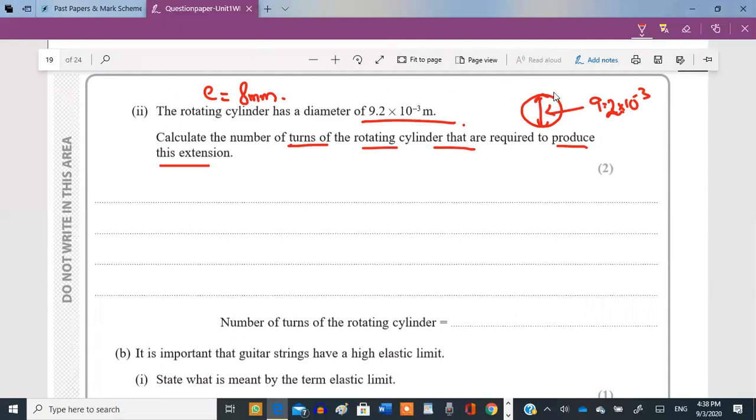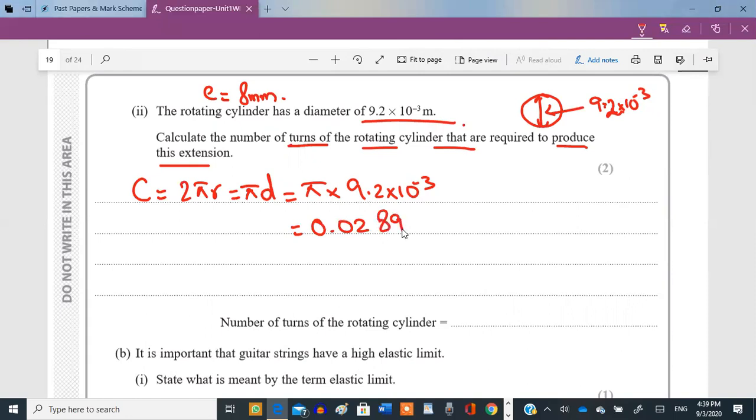So how many times do we need to wrap this 8 millimeters around this circumference? First of all, you'll need to calculate the circumference of this cylinder. The circumference has the formula 2πr, which is equal to πd, pi multiplied by the diameter, which is 9.2 × 10^-3. This gives you 0.0289 meters. Okay, now this is the circumference that you have.